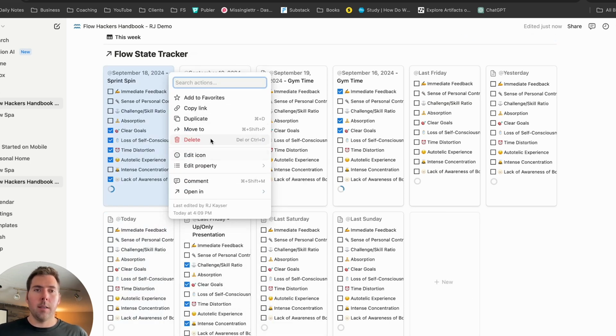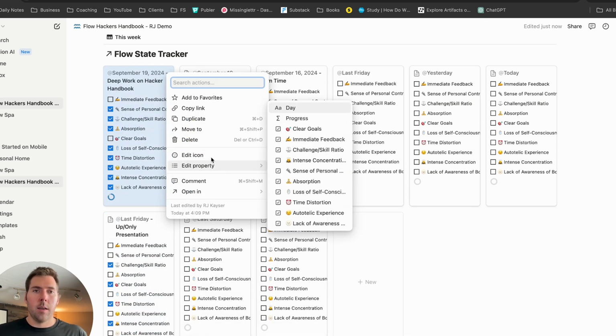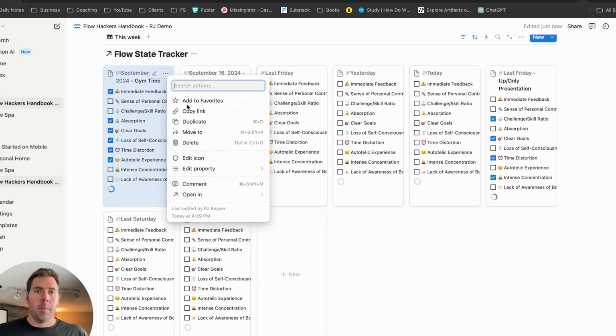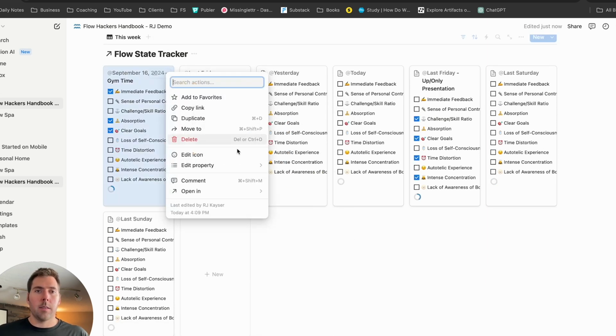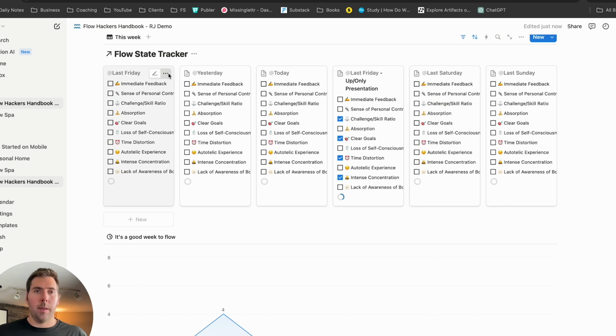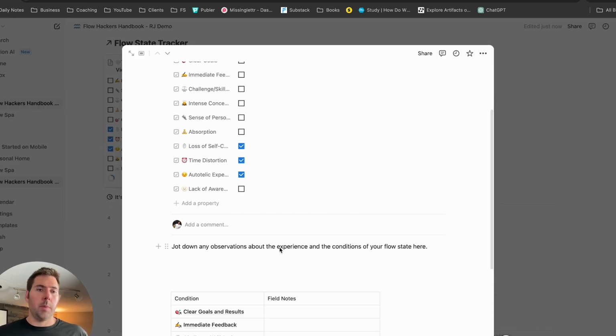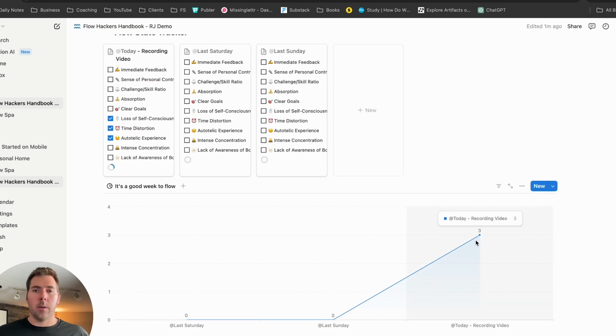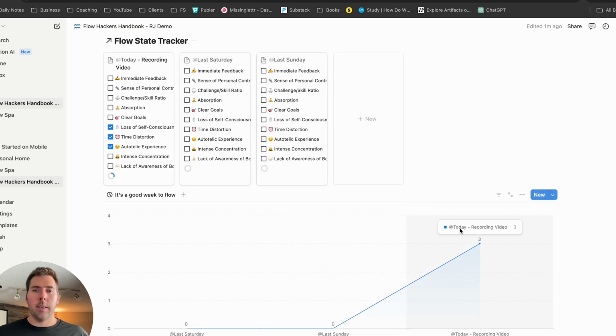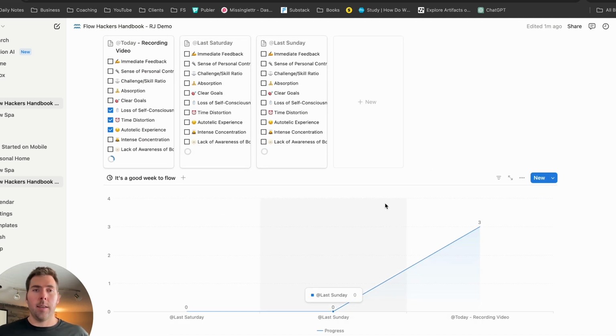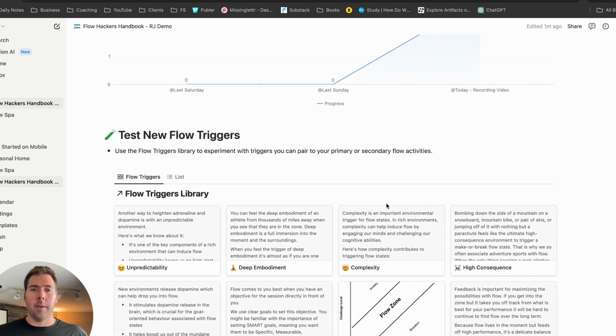But feel free to delete all these entries that I created if you have them in there so that it's a fresh start for your own copy. Whatever it is that you are doing and experiencing flow in, you can start creating those entries and start building the data that you can reflect and build upon for yourself.